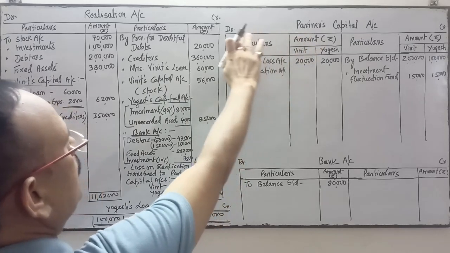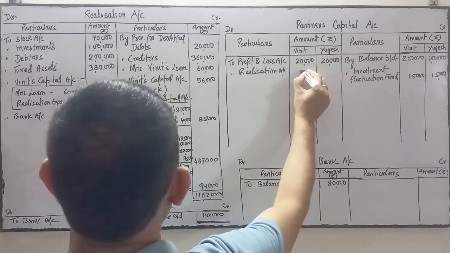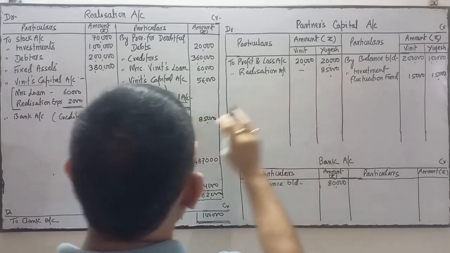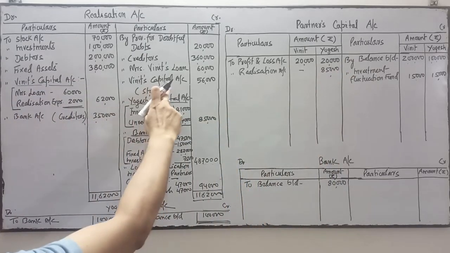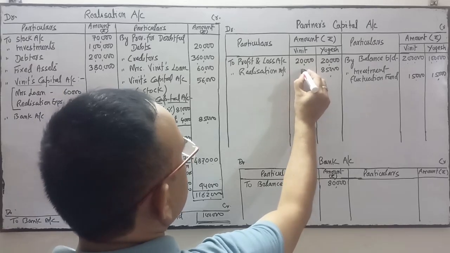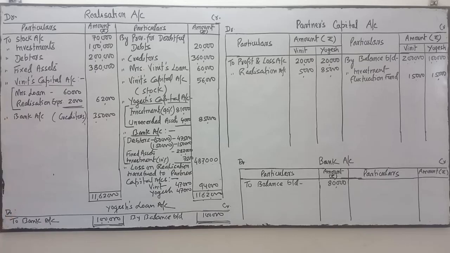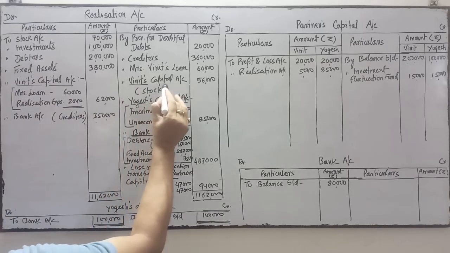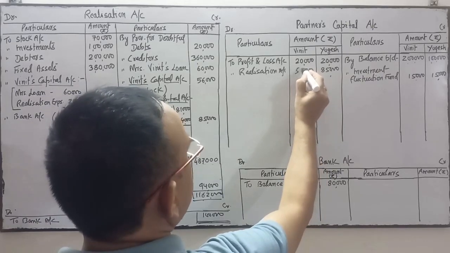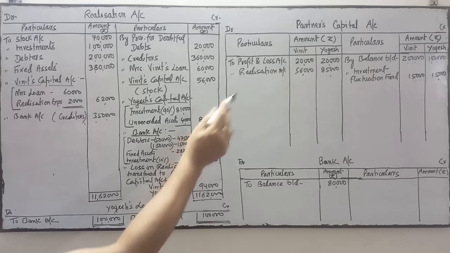So in the capital account debit side, to realization account, in the column of Yogesh it is 85,000. Beneath capital is 5,000. So Vineet's capital 56, and Yogesh capital 85.